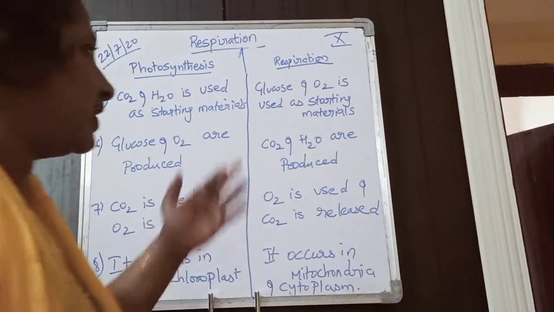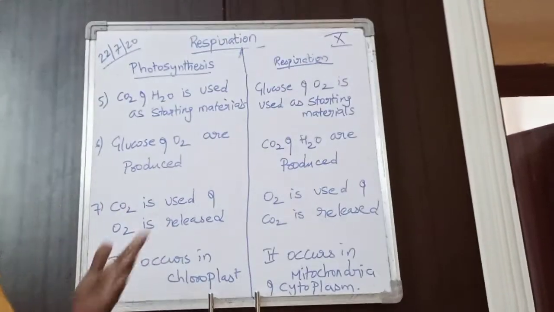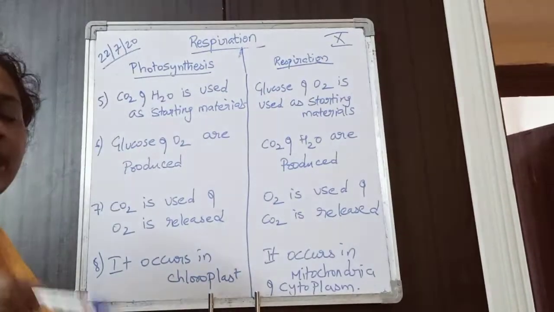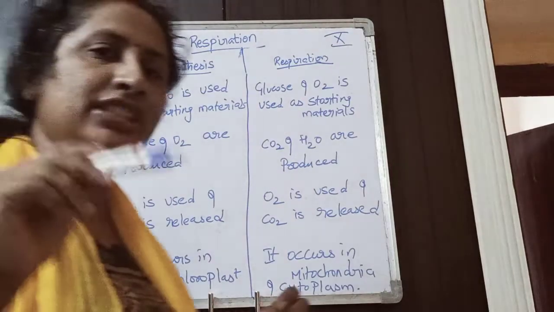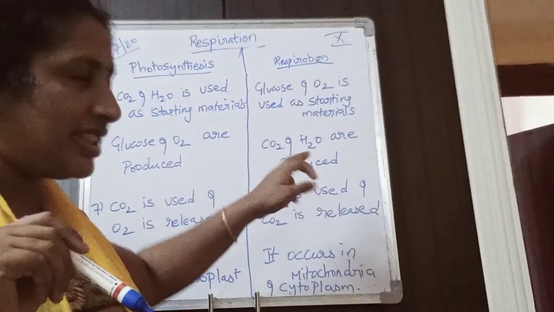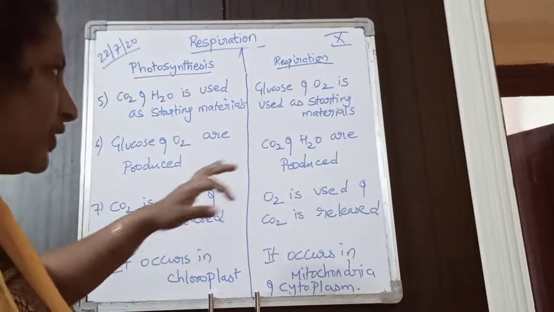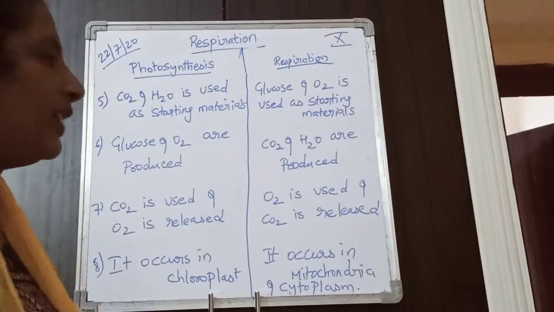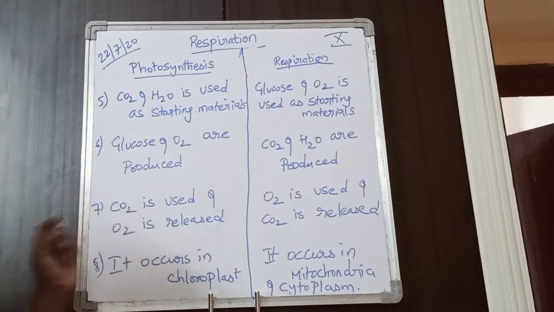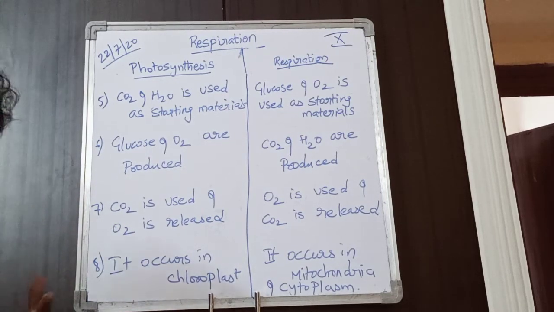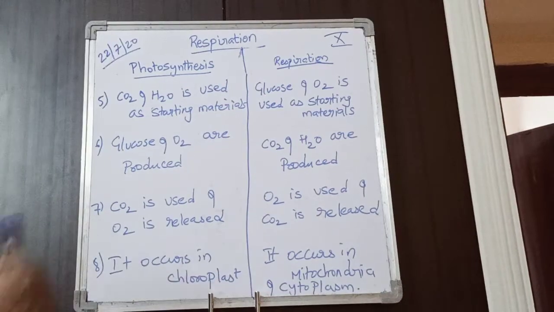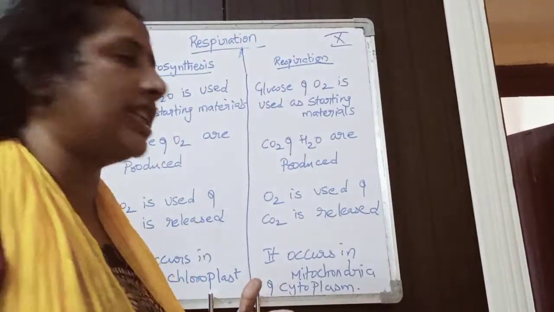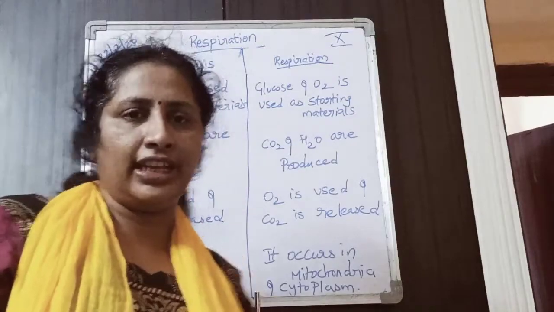Whereas in respiration, carbon dioxide and water are produced. You remember this also: glucose plus oxygen gives rise to carbon dioxide plus water plus energy. That is the respiration equation. I will write down that equation also. Carbon dioxide is used in photosynthesis and oxygen is released. Reverse in respiration: oxygen is used and carbon dioxide is released.